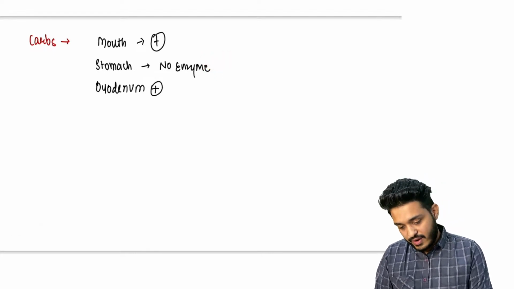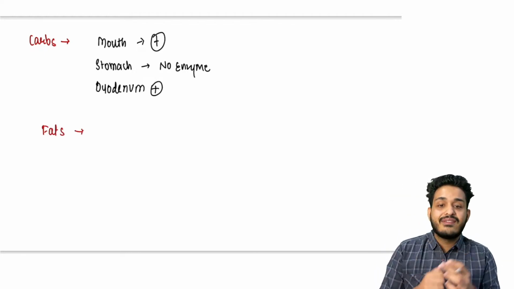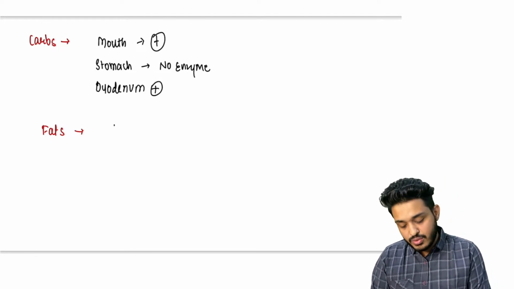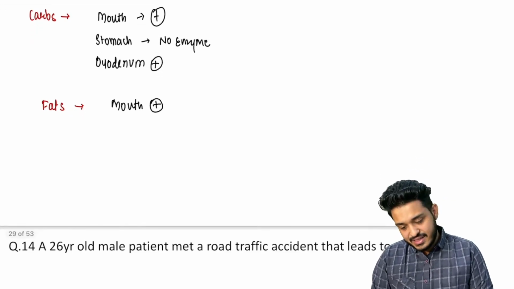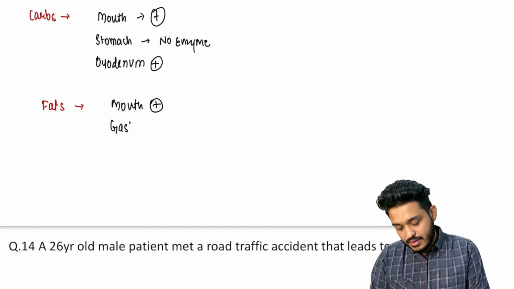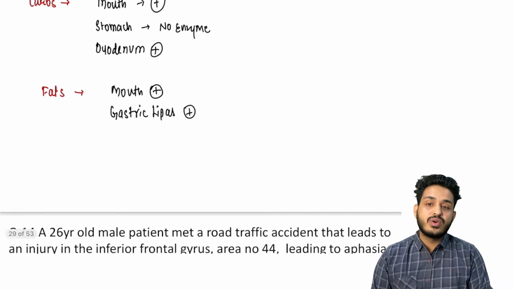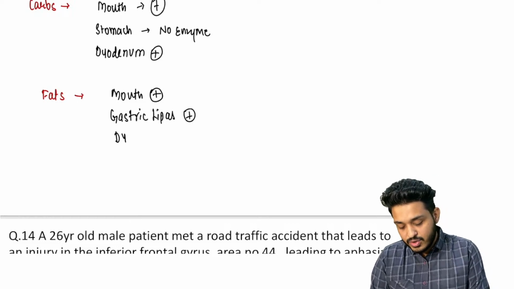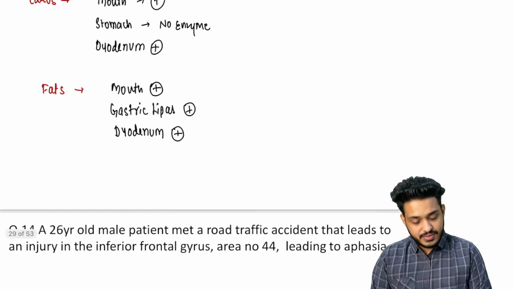What about fats? Remember, in the mouth we have lingual lipase. Lipase is responsible for lipid digestion, so in the mouth there will be digestion of lipid. In the stomach there will be gastric lipase, so it causes digestion in the stomach as well. And in the duodenum you have pancreatic lipase, so in the duodenum also there will be digestion of fats, right? So all three places digest fats.